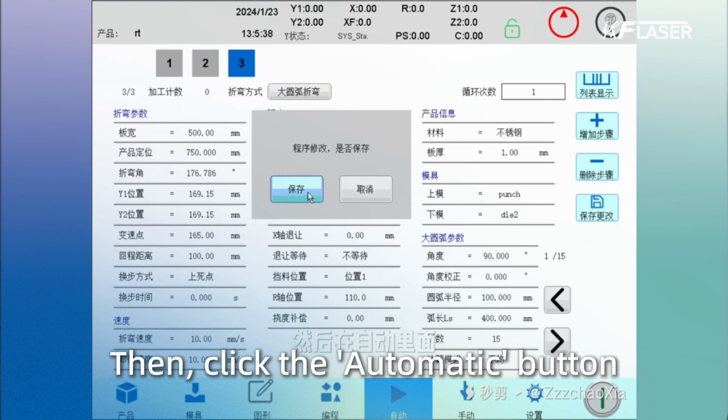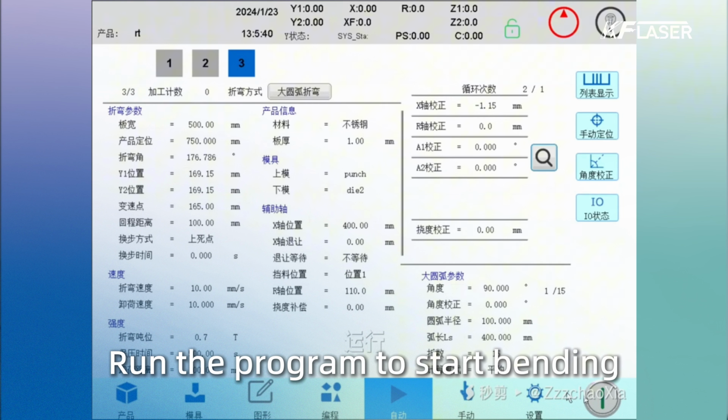Then click the automatic button. Run the program to start bending.